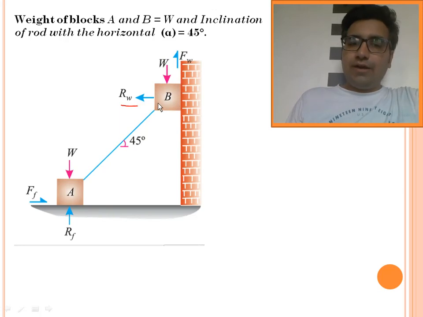Is that okay? So when block B slides down, block A will move in the left direction. The movement of block A will be in the left direction. So the frictional force will be acting in the direction opposite to the motion.